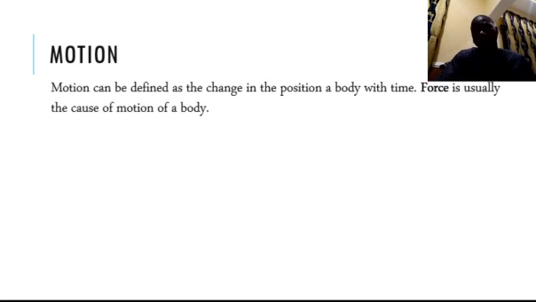What is a motion? A body is said to be in motion when it has changed its position with time. So a motion of a body can be defined as the change in position of a body with time, or is a rate of change in position of a body. And the motion of a body can be caused by a force. So force is usually the cause of motion of the body. So the force is going to be discussed later fully.